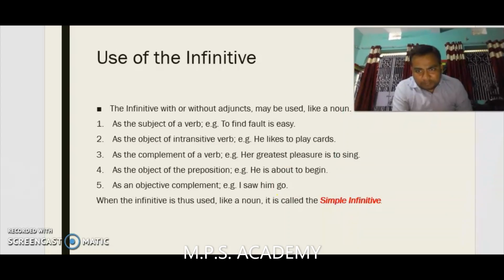Where he is going, after that we use to. That is why it is said objective complement. When the infinitive is thus used, यानी इस प्रकार से जब किसी टू इन्फिनेटिव का इस्तेमाल किया जाता है, then it is called simple infinitive.